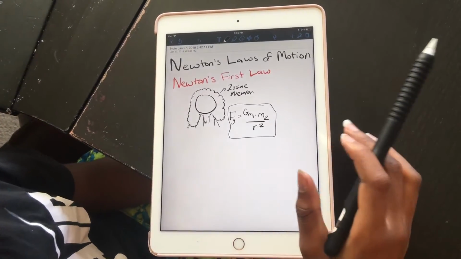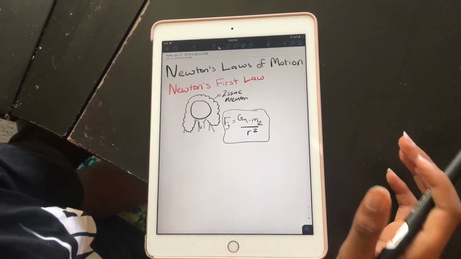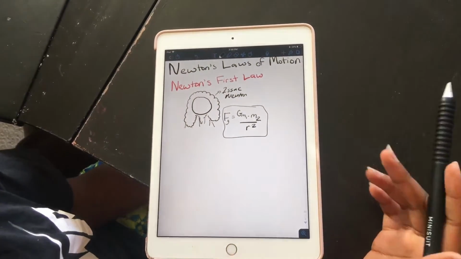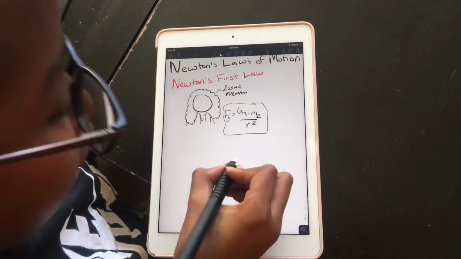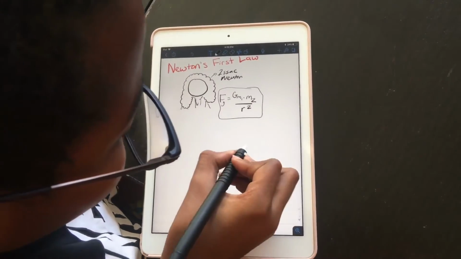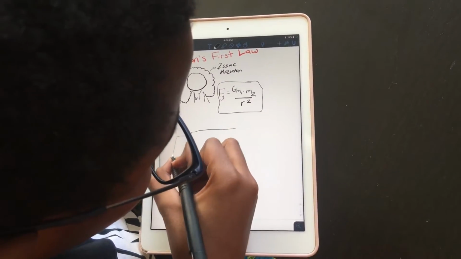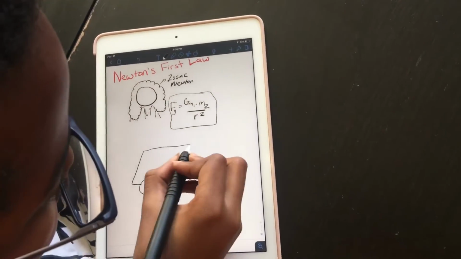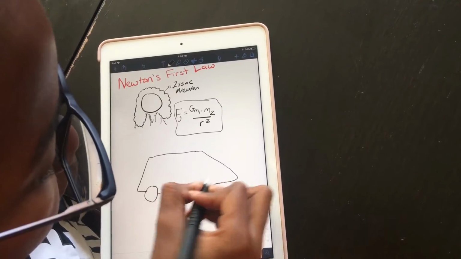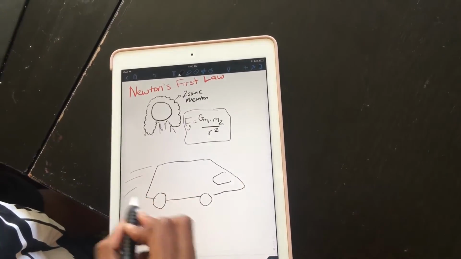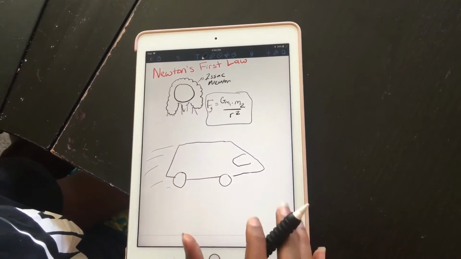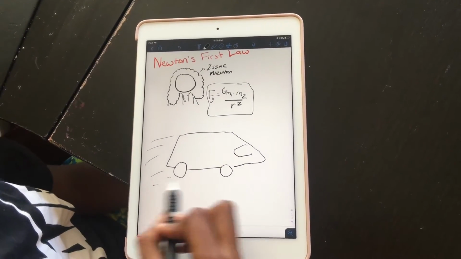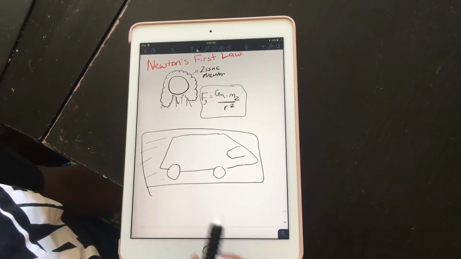Before we talk about Newton's laws of motion, let's talk about what motion is. Motion is just things that are moving. If we have a car over here and let's say it's moving, we say that the car is in motion. And Newton's laws of motion govern how this car is going to move.